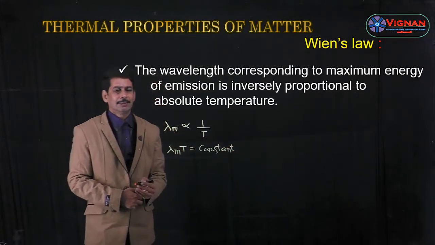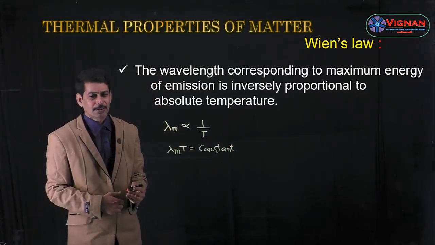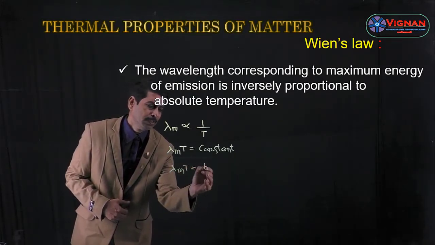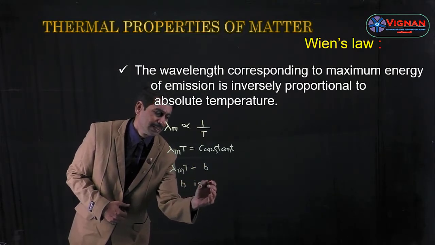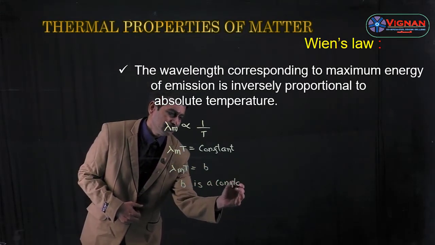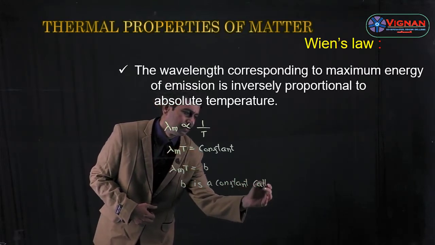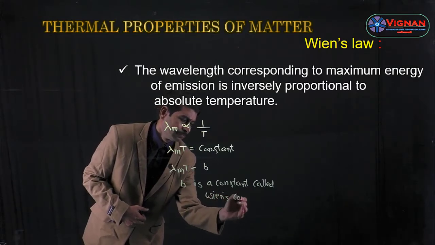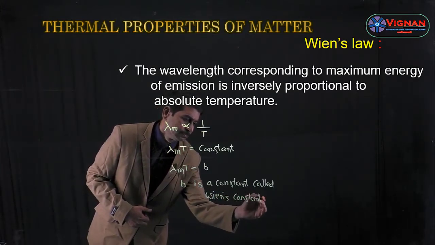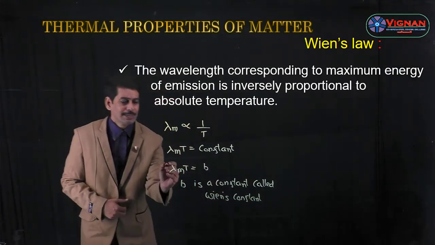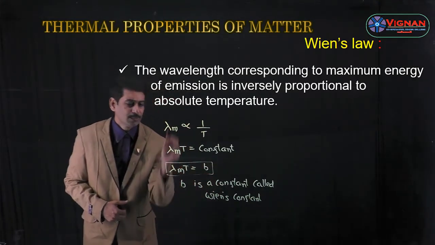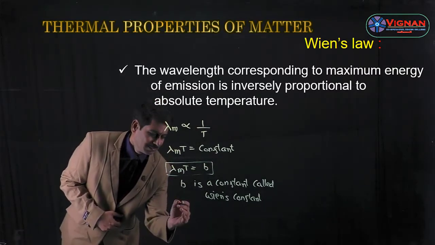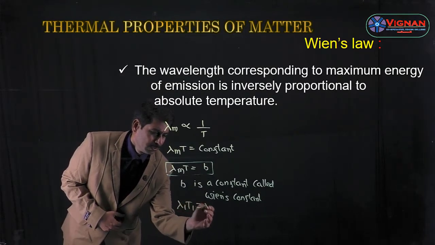This constant is called Wien's constant and is denoted by B. So lambda m into T is equal to B. This is Wien's law. If you consider two different cases, then Wien's law is lambda 1 into T1 is equal to lambda 2 into T2.